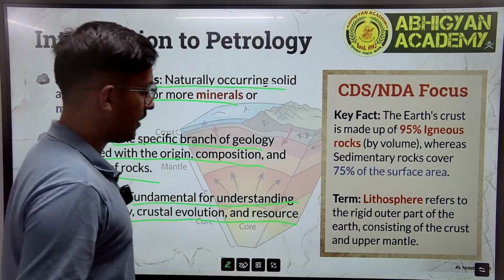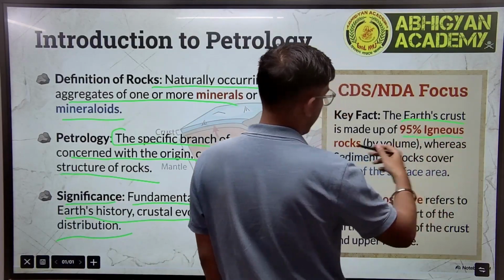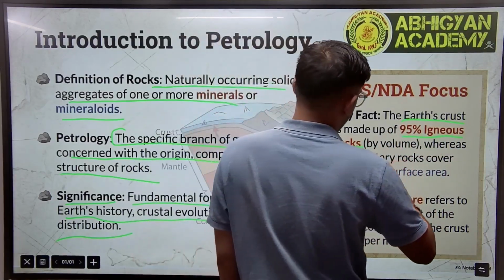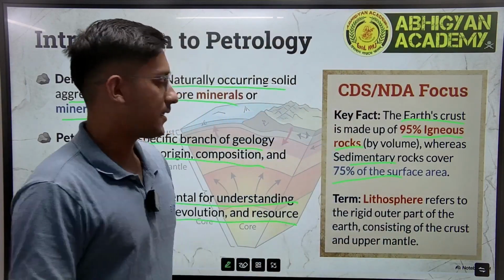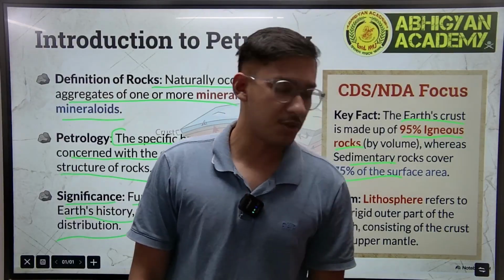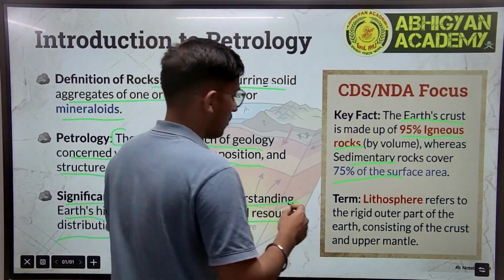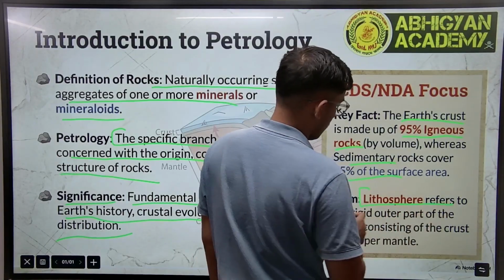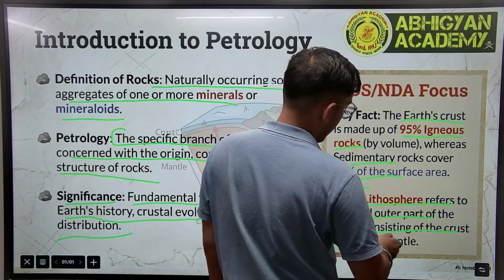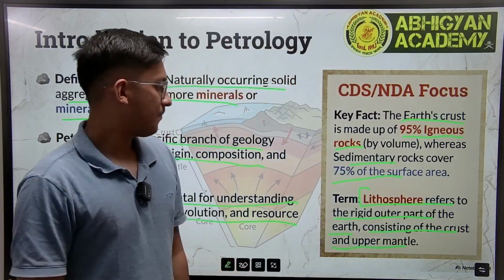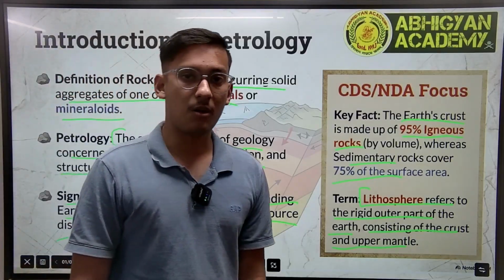So there is a very important key fact here. The Earth's crust is made up of 95% igneous rock, and sedimentary rock forms the rest of the 75%. Now we come on to something which we often hear, which is lithosphere. So what is lithosphere? Lithosphere refers to the rigid outer part of the Earth consisting of the crust and upper mantle, right?